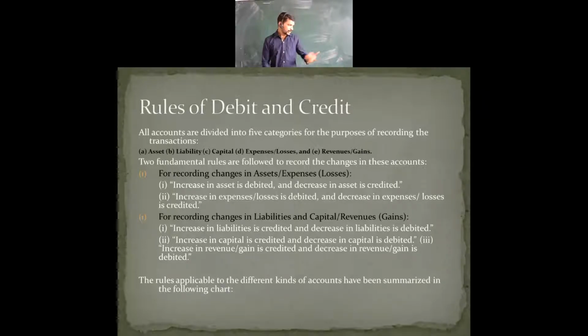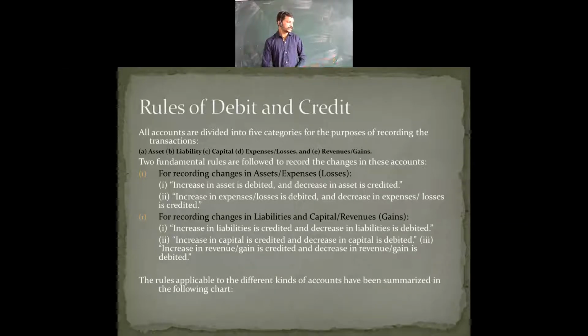Another one, second point: increase in capital is credited. These are the five categories we have done here, which will be discussed further. Here we are just mentioning the points and highlighting them, not going into much detail. In the next slides, you are going to get the clear picture about it.